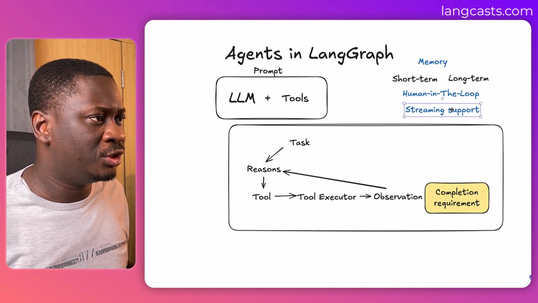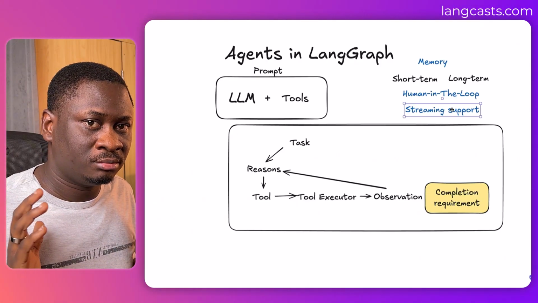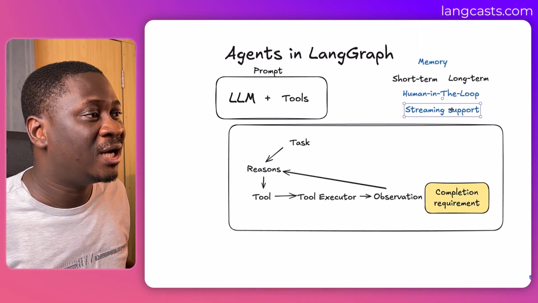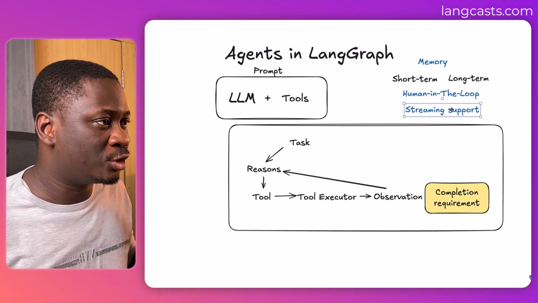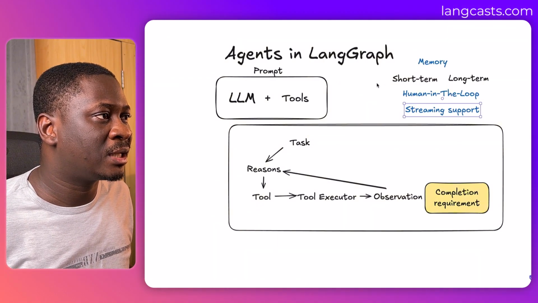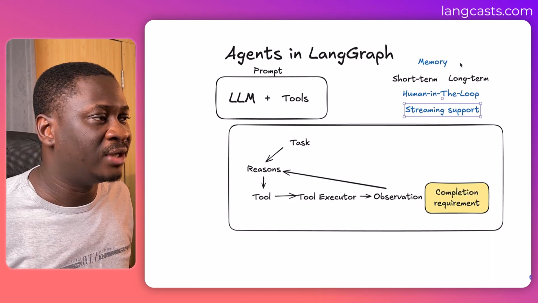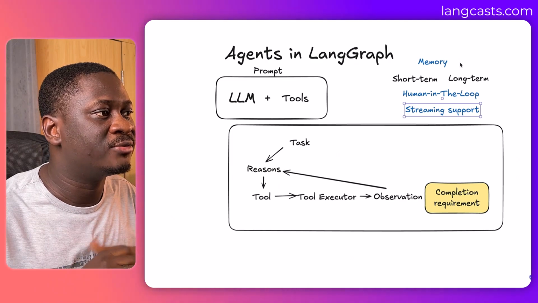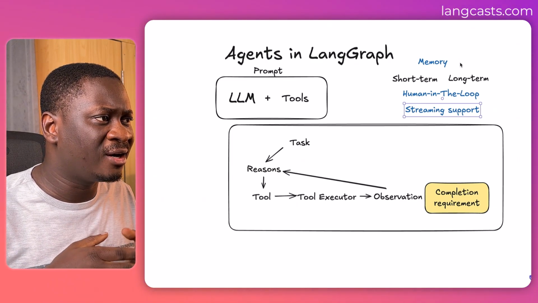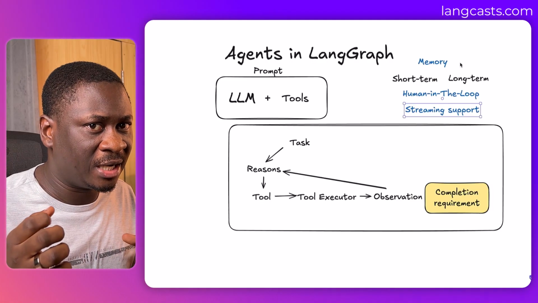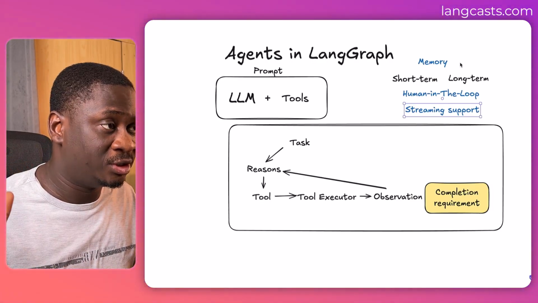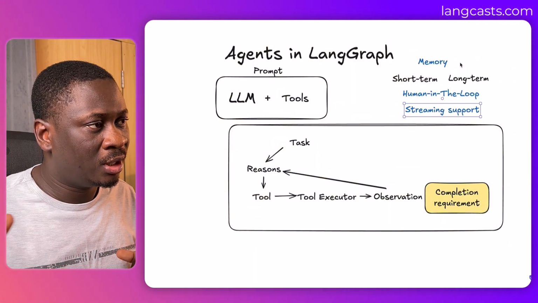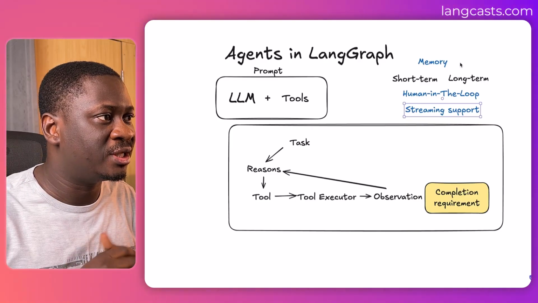Now, to wrap up this video, let us look at how you can build agents in LangGraph, because that's what we're here for, and that's what I'm going to be teaching in subsequent videos. How can you build agents in LangGraph? Now, there are two ways. You can build agents using LangGraph primitives, and for that, LangGraph provides the Graph API and the functional API. You can use either of them, whichever one fits your style. We're also going to be treating them in upcoming videos.